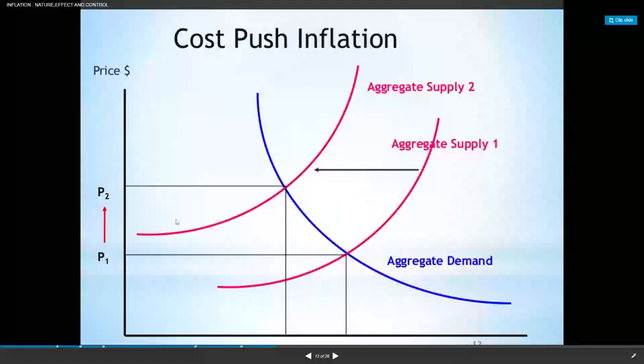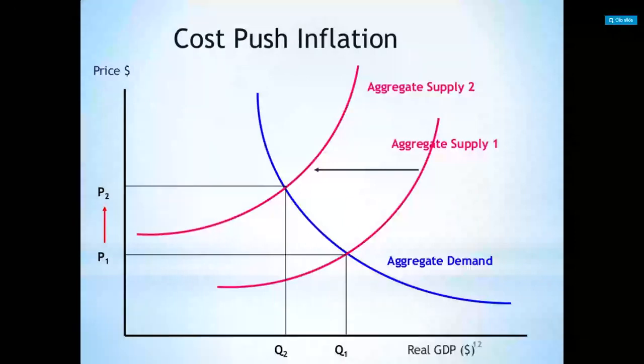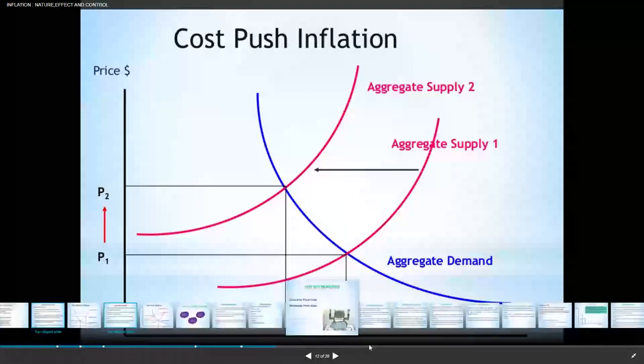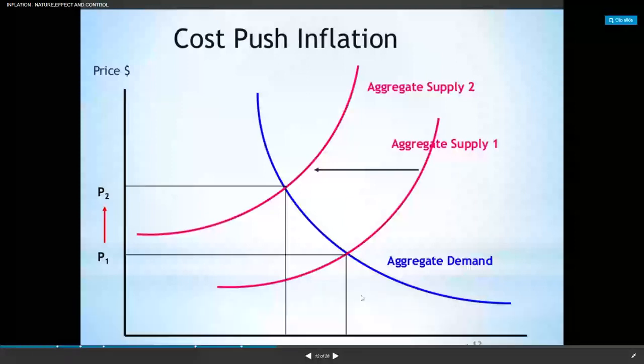So demand pull inflation means there is only one supply curve, and the aggregate demand curve we are showing first initially as one curve, and then we are showing the aggregate demand curve as a second curve.